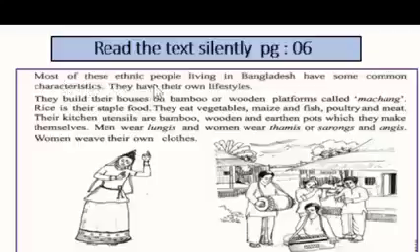Most of these ethnic people living in Bangladesh have some common characteristics. They have their own lifestyles. They build their houses on bamboo or wooden platforms called machang. Rice is their staple food. They eat vegetables, maize and fish, poultry and meat. Their kitchen utensils are bamboo, wooden and earthen pots which they make themselves. Men wear lungis and women wear thamis or sarongs and angis. Women weave their own cloths.